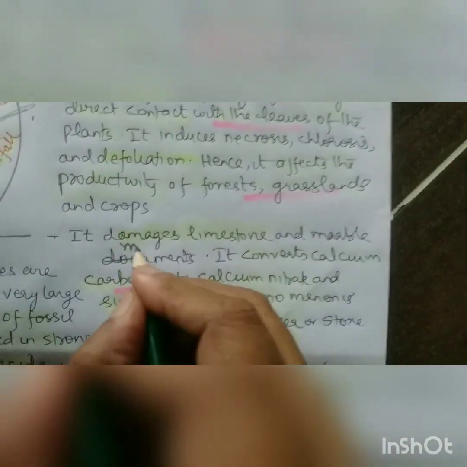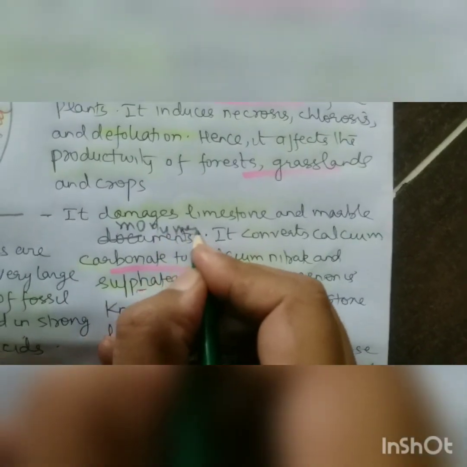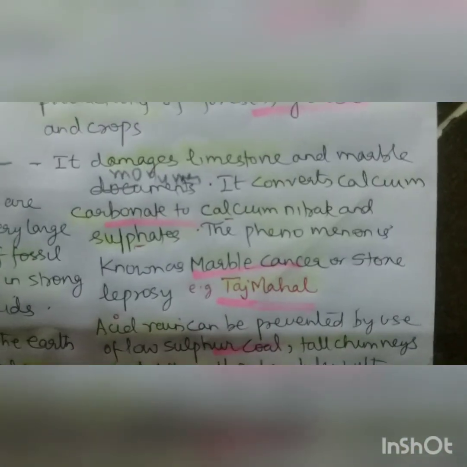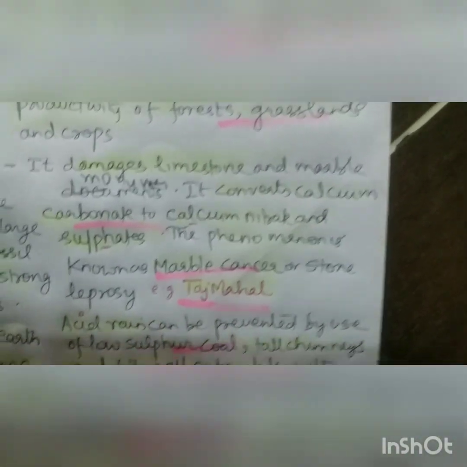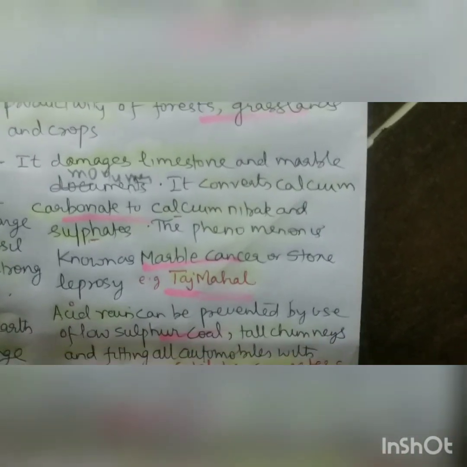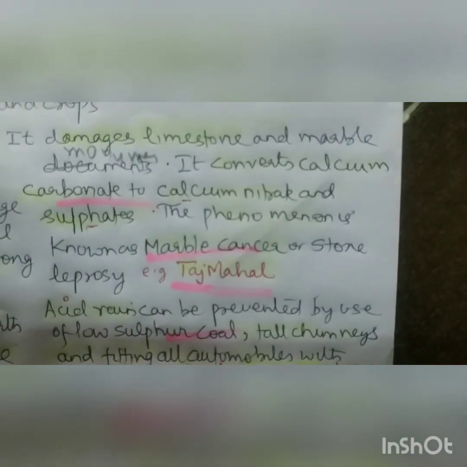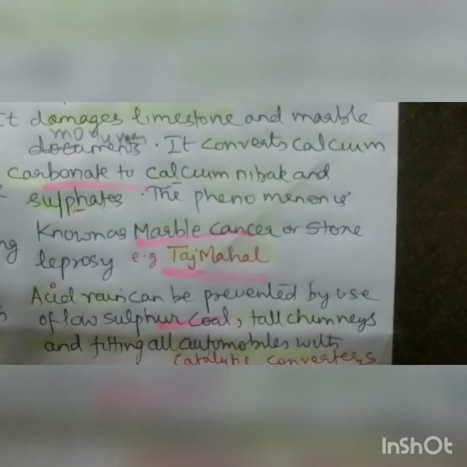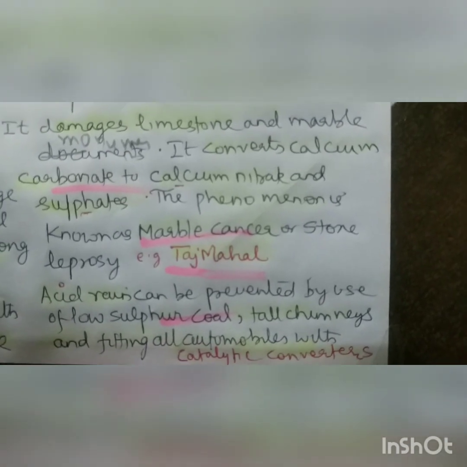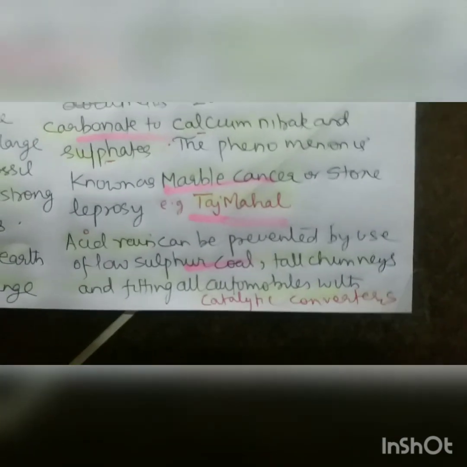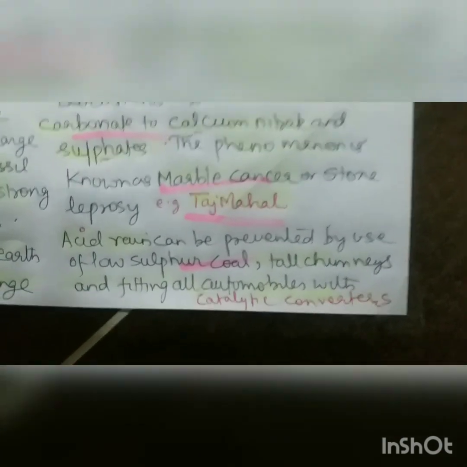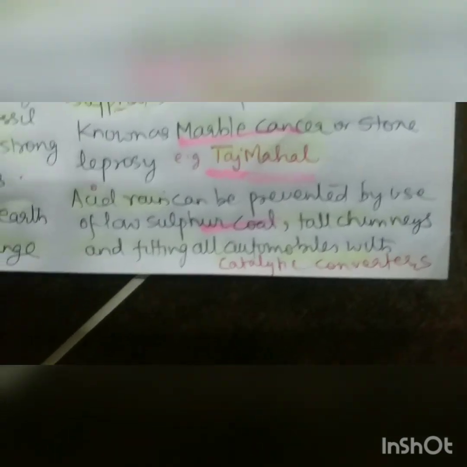Marble-made monuments, not documents. So these are monuments. It converts calcium carbonate, of which limestone is formed under pressure, to calcium nitrate and sulfate. This phenomenon is known as marble cancer or stone leprosy, where the calcium carbonate is converted into calcium nitrate and sulfate, and holes are formed. The Taj Mahal is getting worse nowadays because of this pollution.